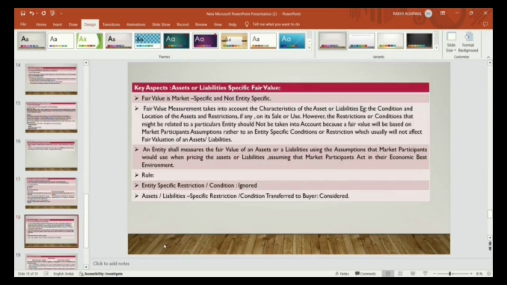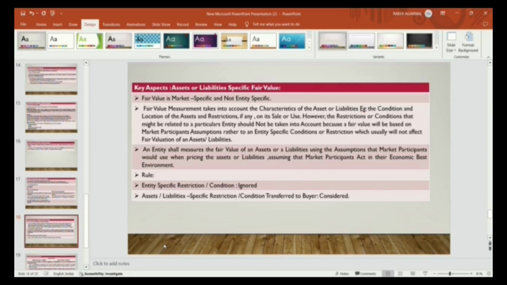Now another aspect is asset or liability specific fair value. Fair value is market specific and not entity specific. So fair value is to be determined on a market basis and not on an entity-specific basis. Fair value measurement takes into account the characteristics of assets or liabilities, for example, the condition and location of the asset and restrictions, if any, on its sale or use.